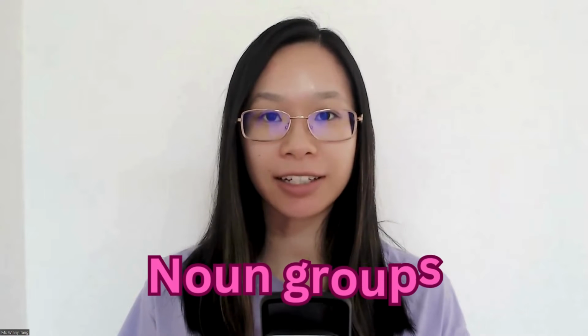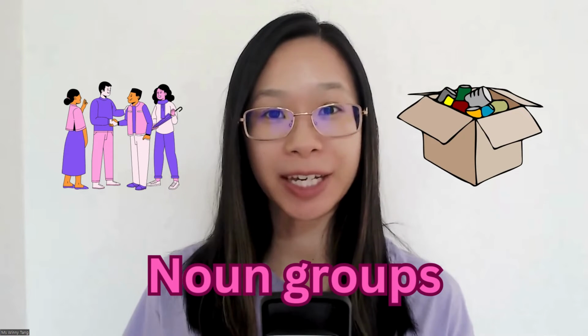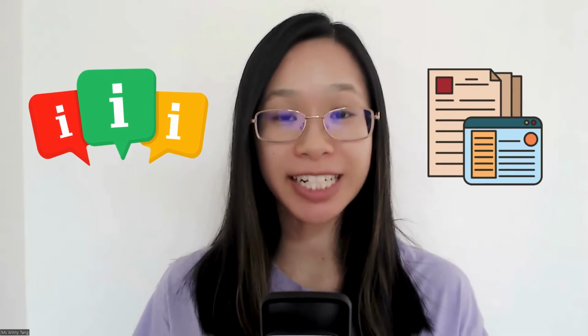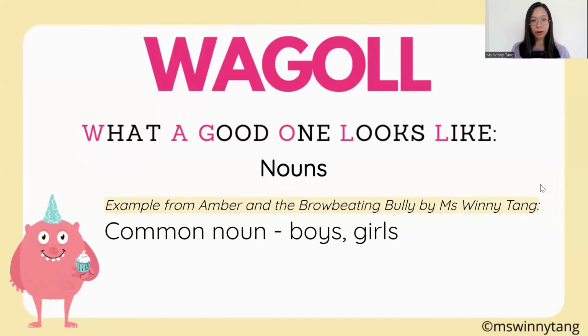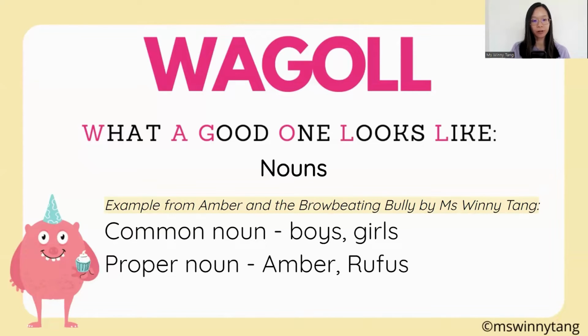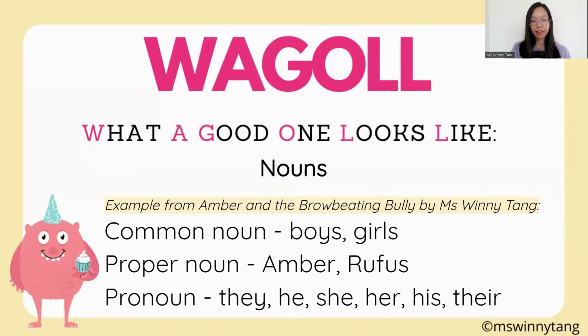Noun groups tell us what people or things are being talked about. It is a group of words that provide rich or detailed information about the noun. This can include common nouns, proper nouns, pronouns. They can also include one or more modifiers on either side of the head or the main noun. Here are some examples. So we've got common nouns like boys, girls, proper nouns like Amber and Rufus, and pronouns like they, he, she, her, his, their.